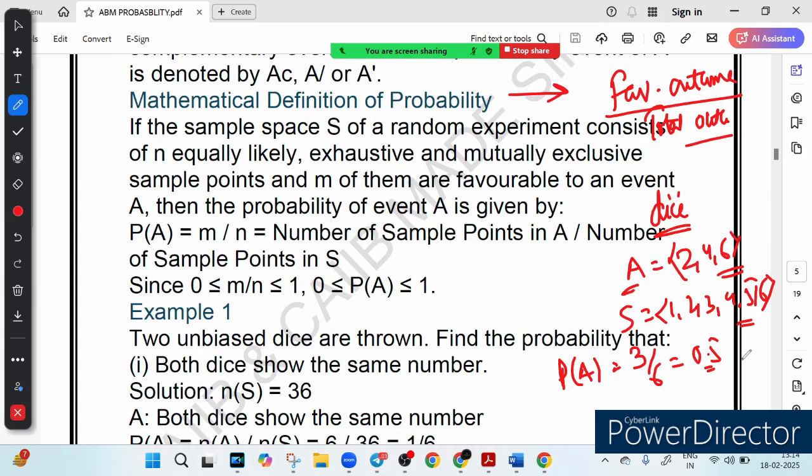So you roll a dice, you want an even number. There are 3 possible outcomes and 6 total outcomes, so probability is 0.5 or 50%. So the key rule is that probability always lies between 0 and 1. It can be equal to 0, it can be equal to 1, right?